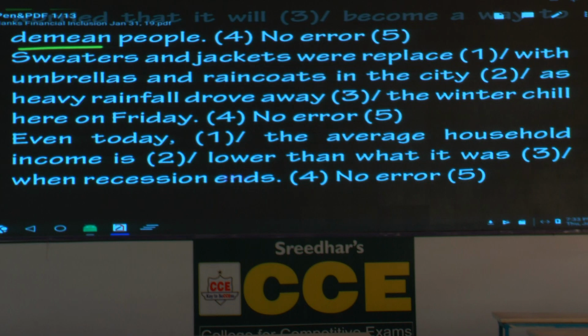So where is the error? The first part. Now, at the outset, the expression is in active voice or passive voice? Passive voice. Any expression in passive voice, the main verb should be in which form? Past participle. What is the verb here? So, is it right? No. What is the correct expression? Replaced. Please add the letter D. Were replaced. Which tense is that? Please make a note. Past tense, passive voice.